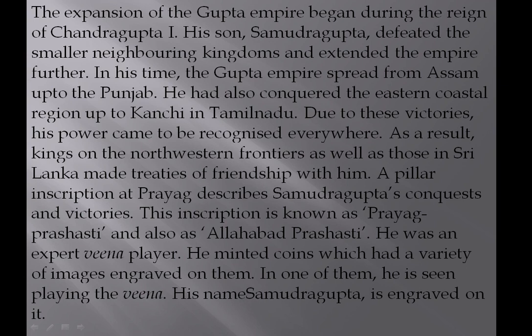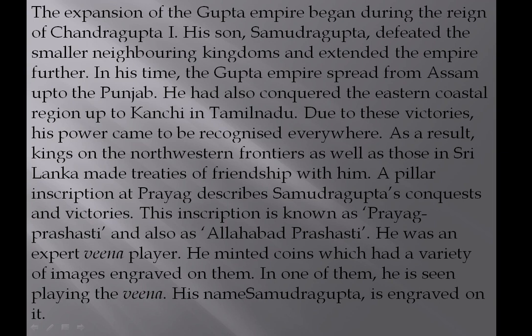At that time the Gupta empire spread from Assam to Punjab, and they also conquered many eastern coastal regions till Kanchi in Tamil Nadu. Due to these many continuous victories, they were gaining power everywhere.